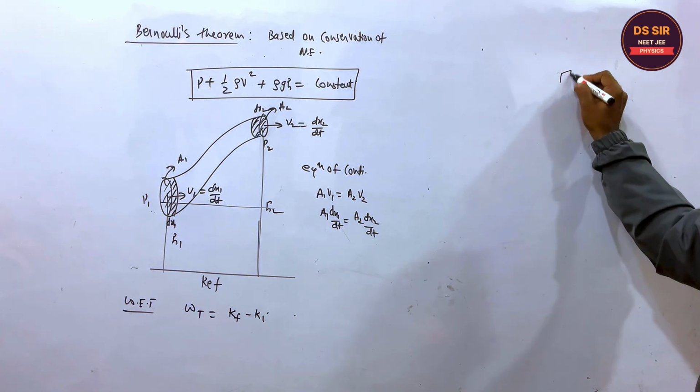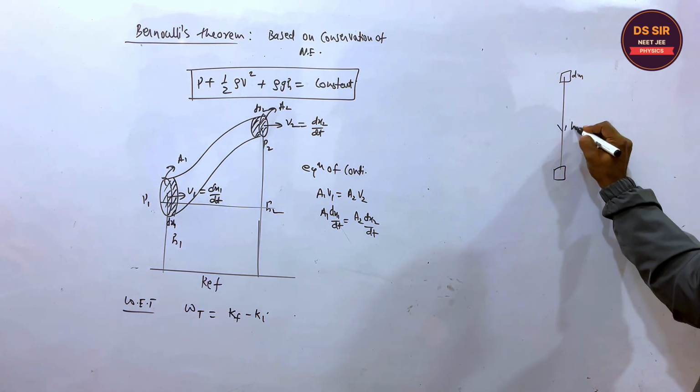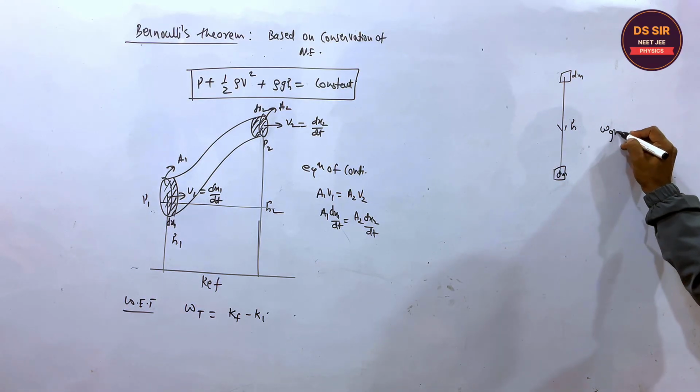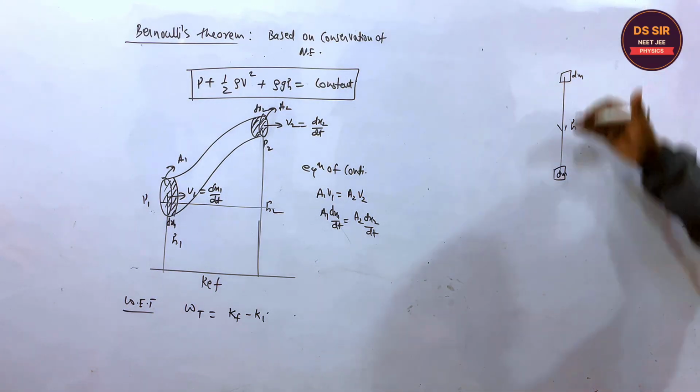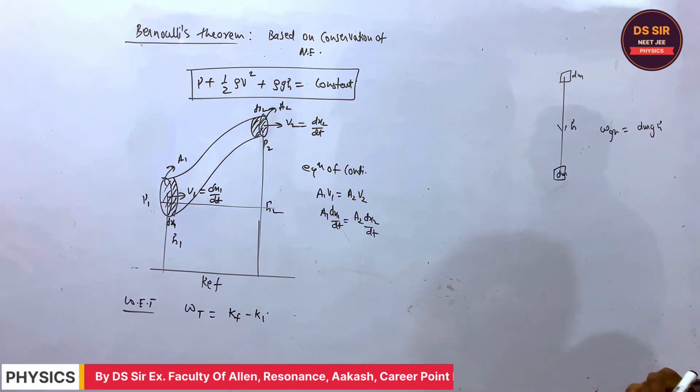If this is the dm mass, and if the dm mass comes down by height h, what is the work done by gravity? If it is coming down, the work done by gravity is dmgh.